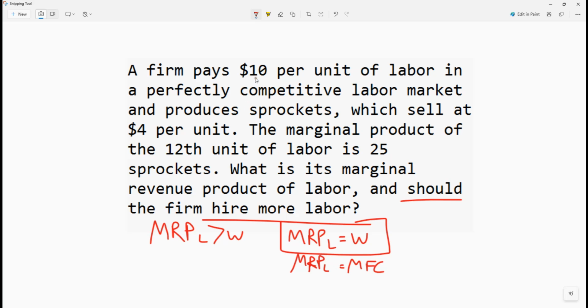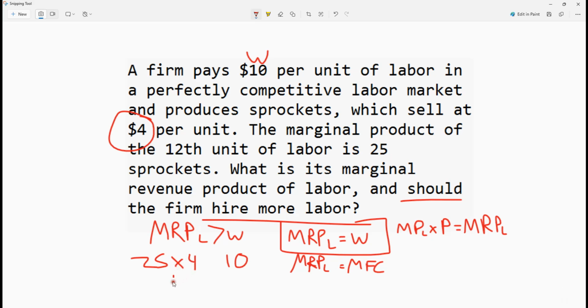In this problem, we say $10 per unit, so that's the wage. So the wage is 10, and we see that the marginal product of labor is 25 sprockets. So I forgot to put that. Marginal product of labor times the price of the product equals the marginal revenue product of labor, so the value of the workers. So that would be 25, and then the price of the product is 4.